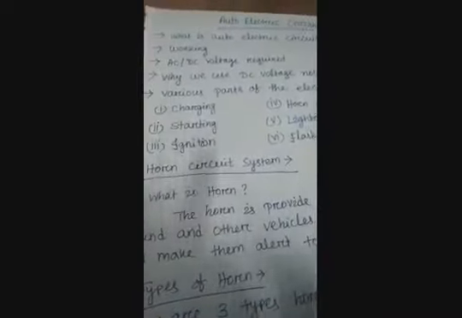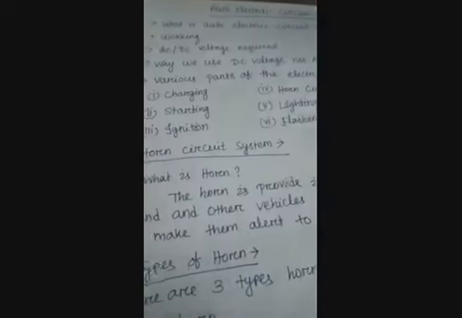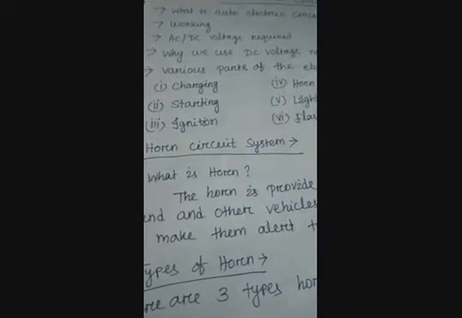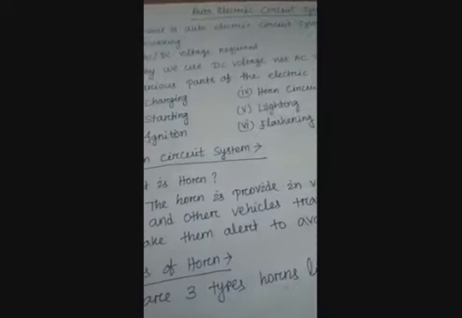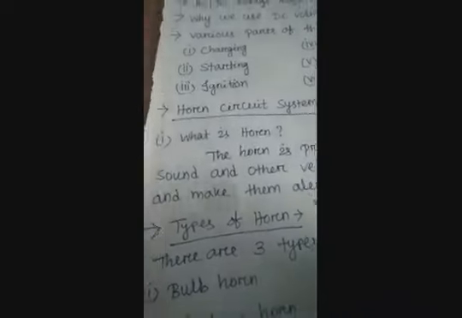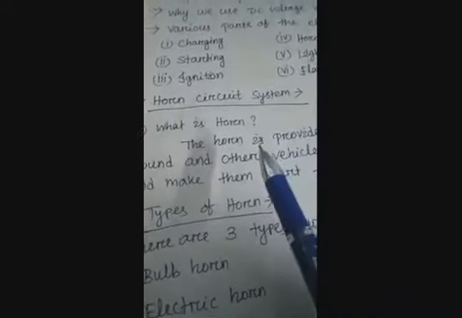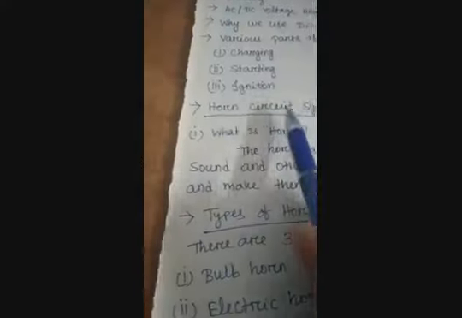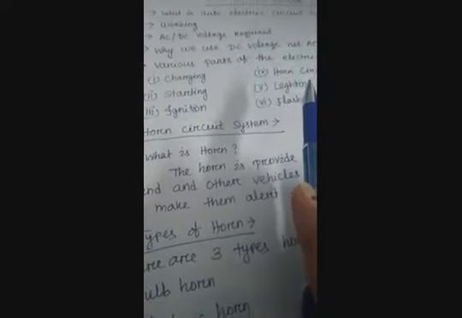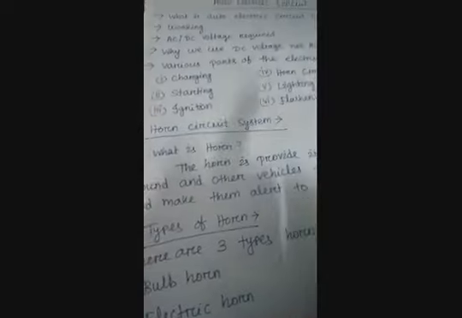First we discuss the horn circuit system, which is a part of the auto electric circuit system.